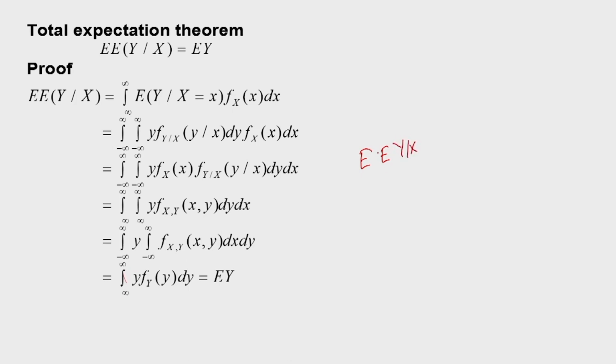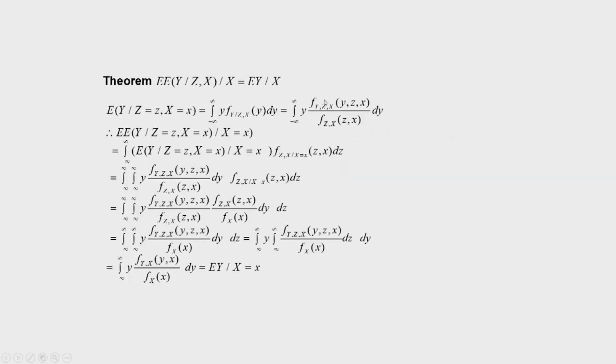So this is a random variable. If I take the expectation of this with respect to X, then I will get E of Y. So this is one important result. One similar result that we will be using later on.